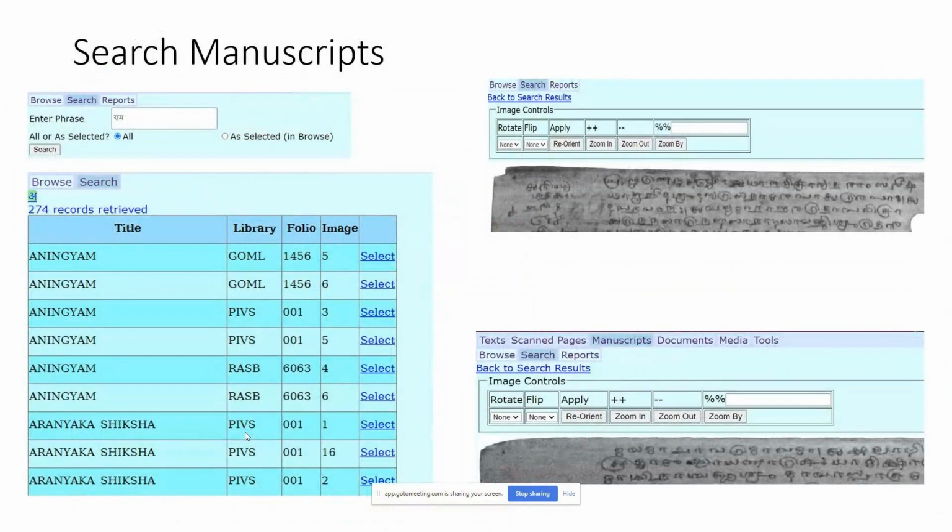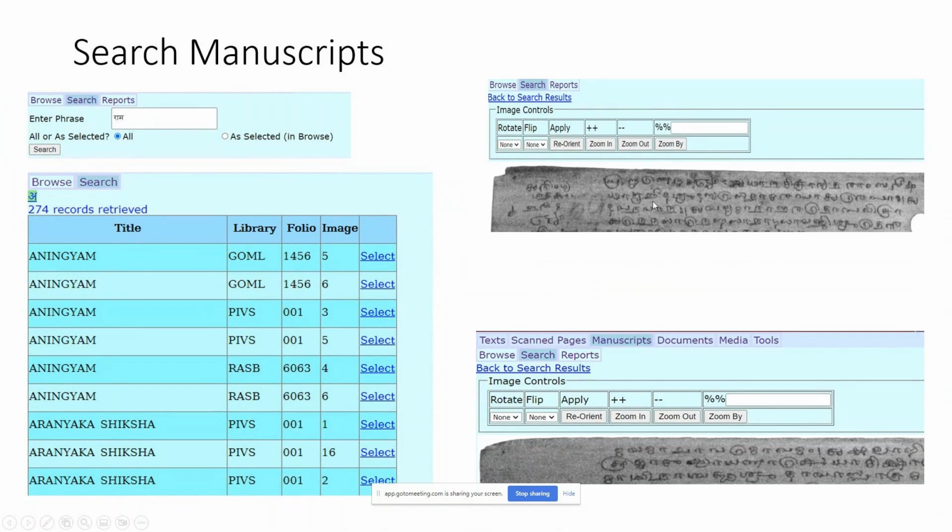And as a contributor, we can go and transcribe text if you're able to read the manuscripts and want to contribute. The same transcribed text can also be viewed just like the normal text view in both Nandinagari and in Japanese. Finally, we have reports.